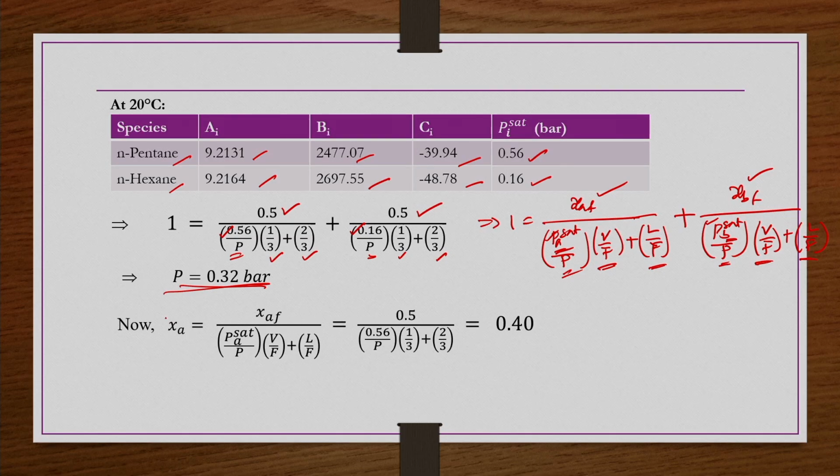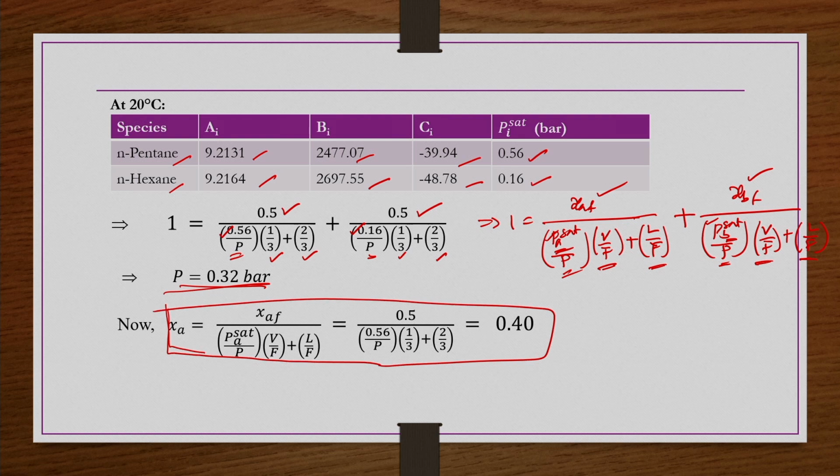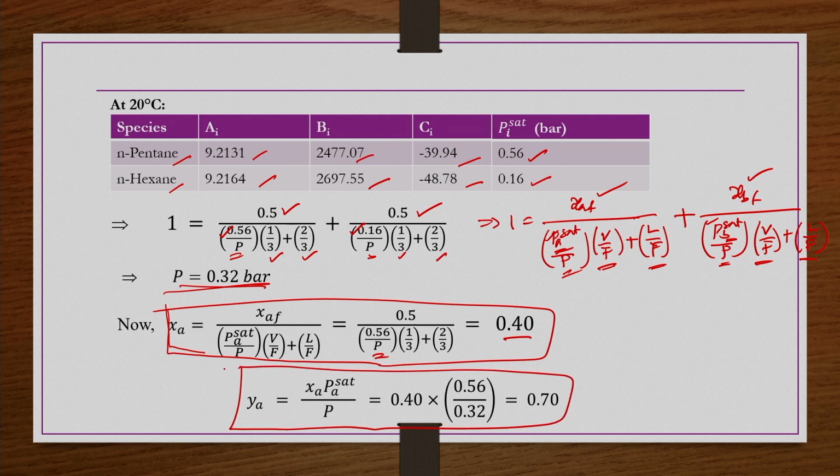Then once P is known, Xa you can easily find out from this equation, Xa is equal to XAF divided by PSat by P V by F plus L by F, because these things are given. P you just found as 0.32 bar. So, it comes out to be 0.4 and then Ya comes out to be 0.7. Similarly, once Xa is known, Ya is nothing but Xa PSat divided by P, that comes out to be 0.7, right.